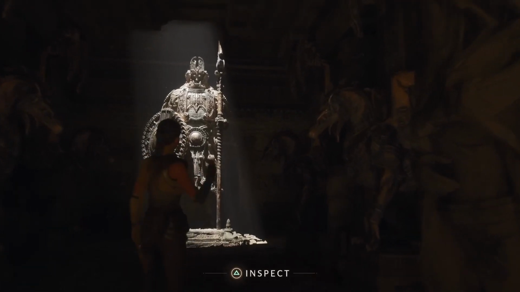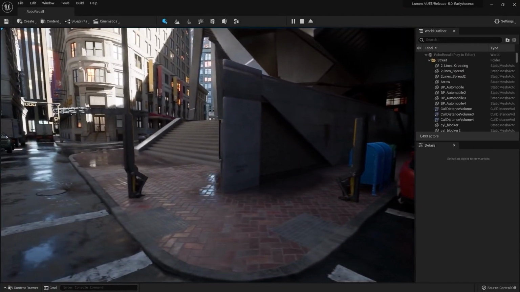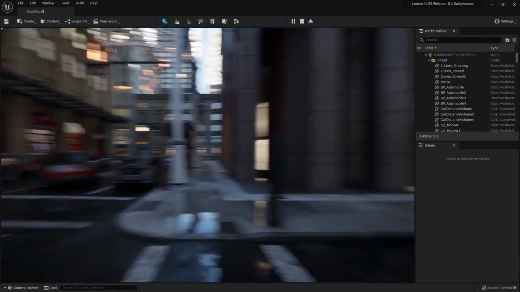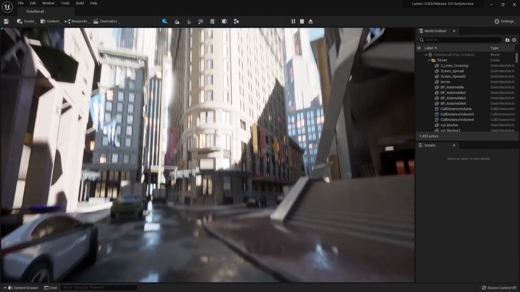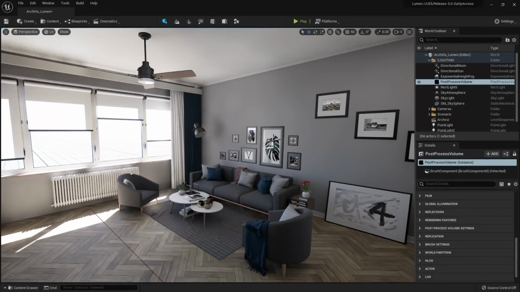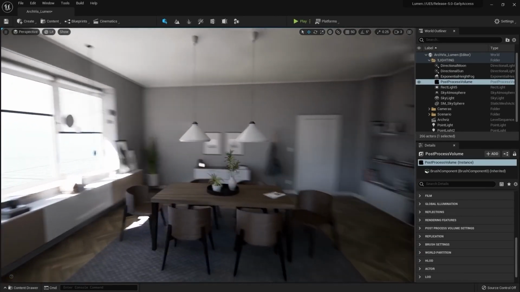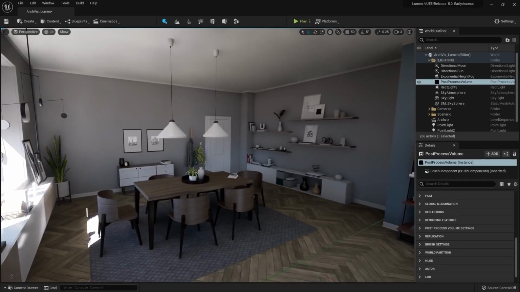However, this approach had a fundamental limitation. It wasn't truly dynamic or real time. The challenge is, as soon as any changes are made, like moving objects or altering lighting conditions, the light maps become outdated. To update, developers painstakingly rebuild the entire environment, a time-consuming process that hinders workflow efficiency.